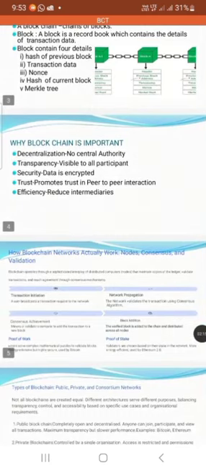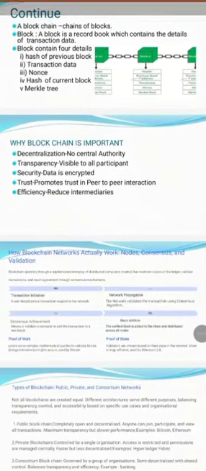Why is blockchain important? Blockchain is decentralized. There is no central control authority. So without any central authority, we can easily transact an amount from one user to another user. For example, we can transact digital currencies like Bitcoin or Ethereum without any third party. We easily know the address, and the transaction is easily done.